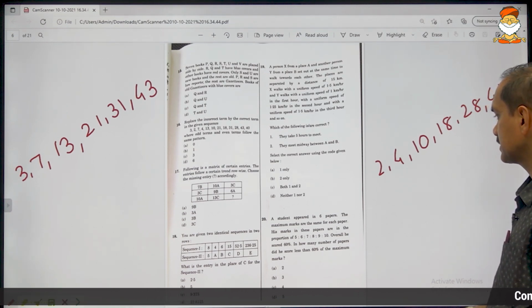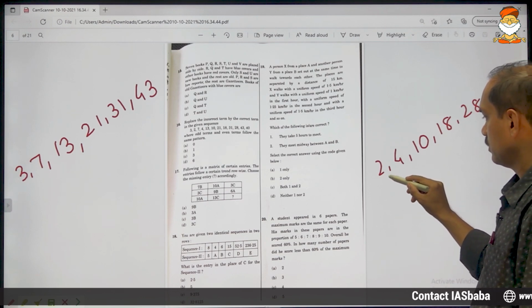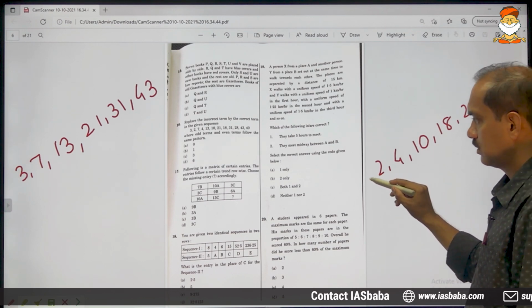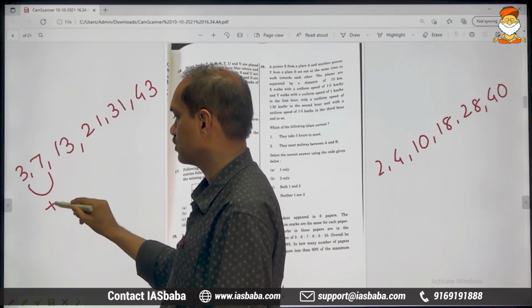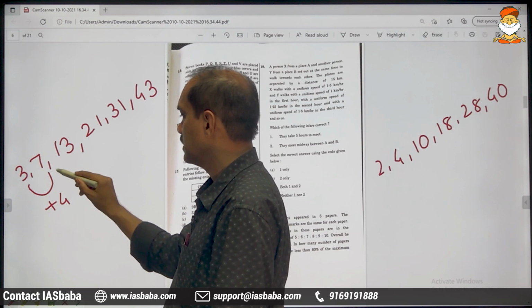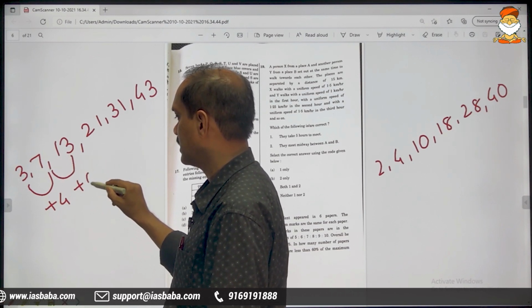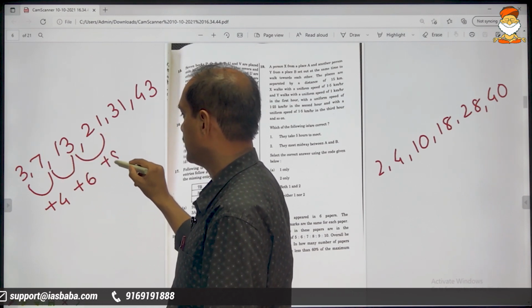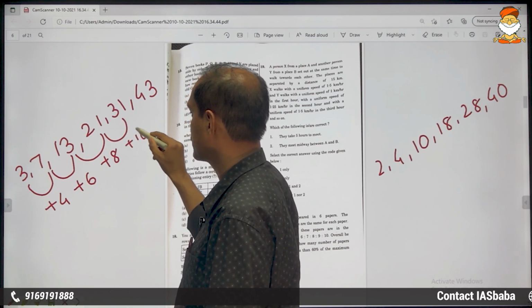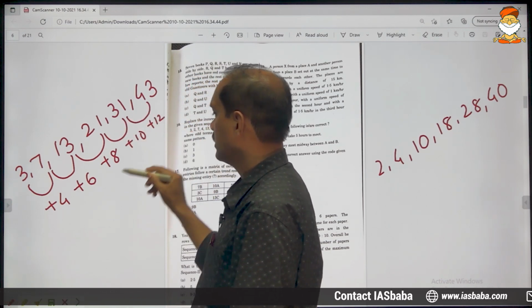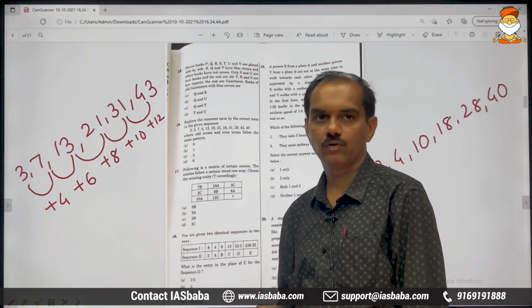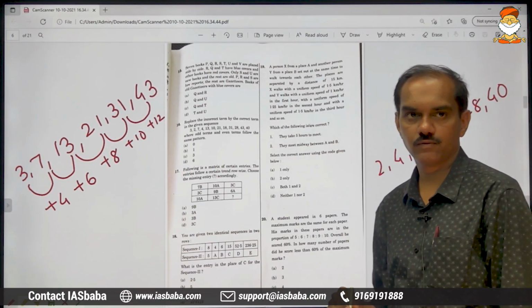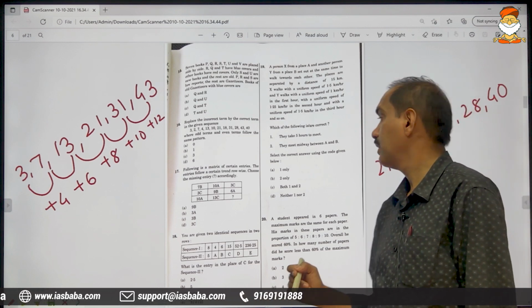Let us study these. 3 has become 7, that is plus 4. 7 has become 13, plus 6. This is plus 8, this is plus 10, this is plus 12. See, it started with 4 and increased by 2: 4, 6, 8, 10, 12.